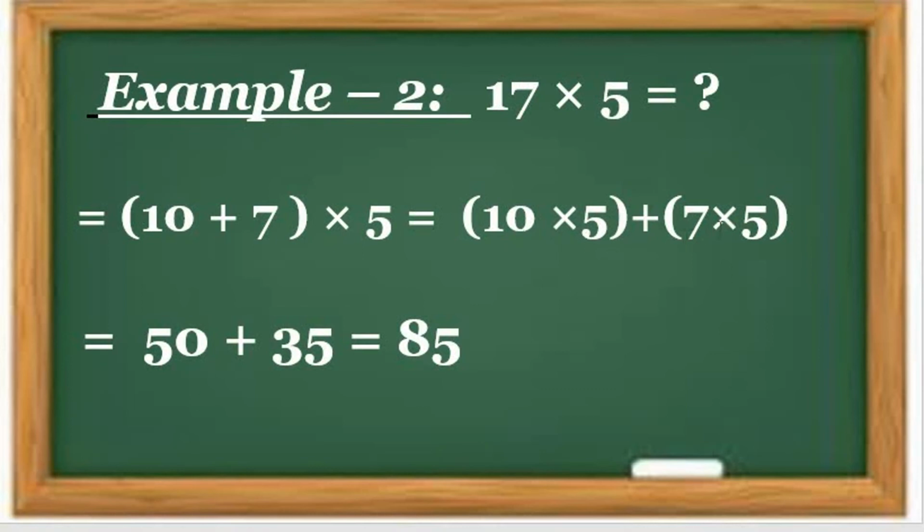10 multiplied by 5 is 50, plus 7 multiplied by 5. 7 multiplied by 5 is 35. Then 50 plus 35. How many, students? 85. What is the answer? 85. I hope you all understood.